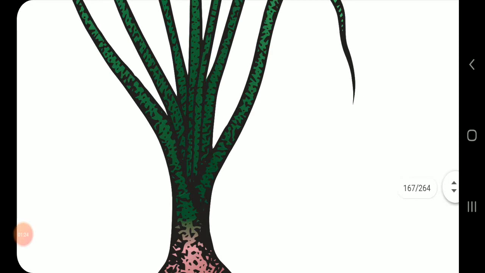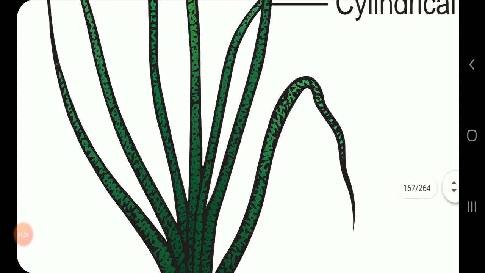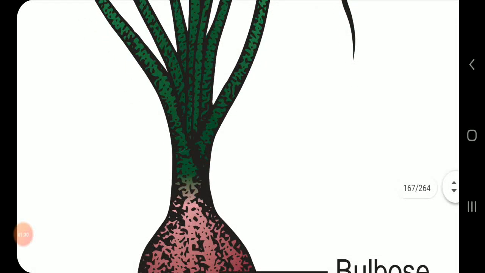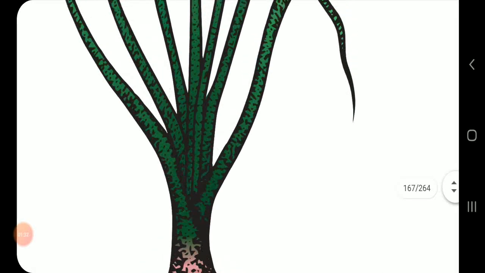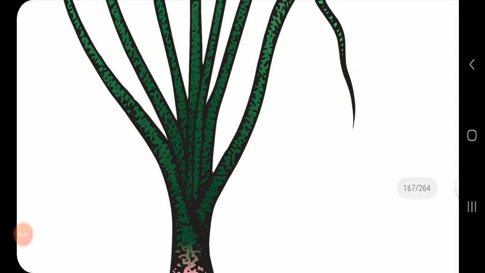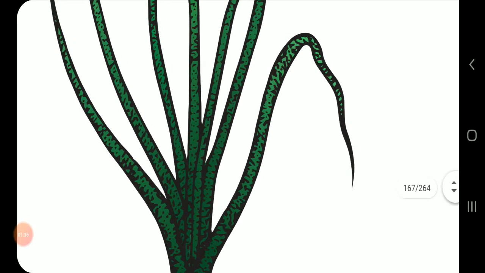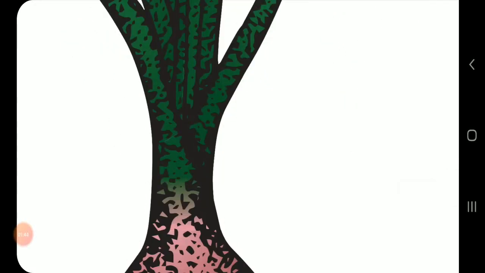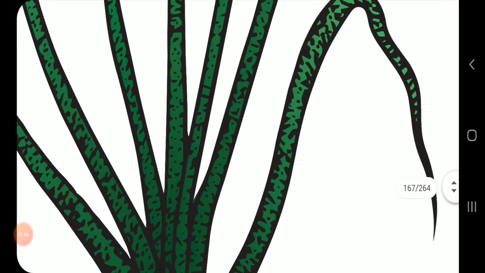The leaves are a cluster of radical leaves which emerge directly from the underground bulb. The leaves are cylindrical and fleshy, with a sheathing leaf base and parallel venation. Sheathy leaf base and parallel venation are monocot characters.